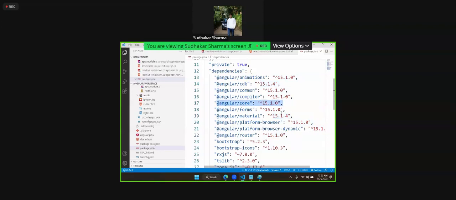Angular core is this version and Angular router is also this version. In older versions, you will see complete differences. Now they are continuing along with Angular, but minor releases will change. That means 15.1.2, 15.1.3, 15.1.4 like that may come, so you should not wait until the Angular main version is changed. The routing version may change regularly.